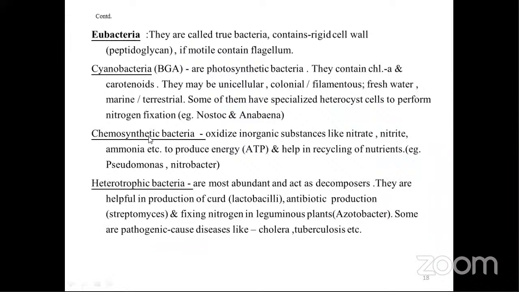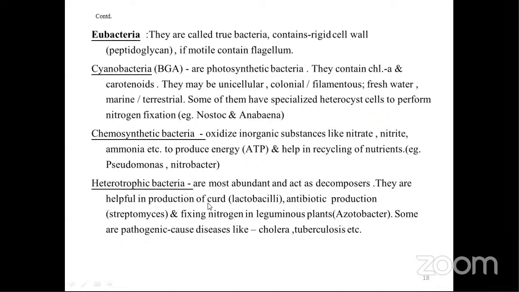Next is chemosynthetic bacteria. They oxidize inorganic substances like nitrate, nitrite, ammonia, etc. And then they produce energy, which is known as adenosine triphosphate, ATP. And they help in recycling of nutrients. Example, Pseudomonas and Nitrobacter. Then heterotrophic bacteria are there. They are most abundant and act as decomposers. They are helpful in production of curd.